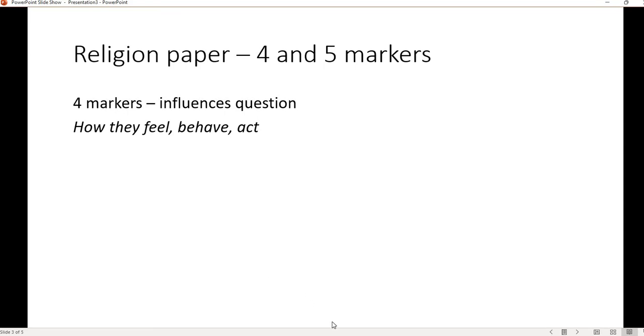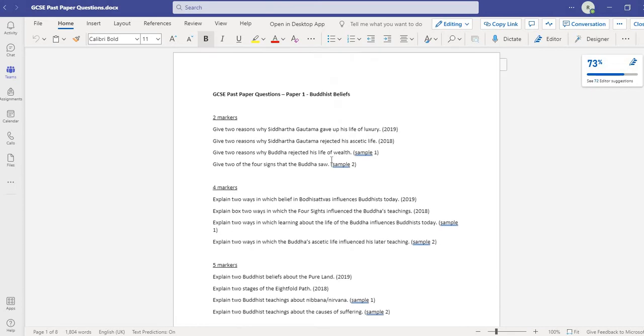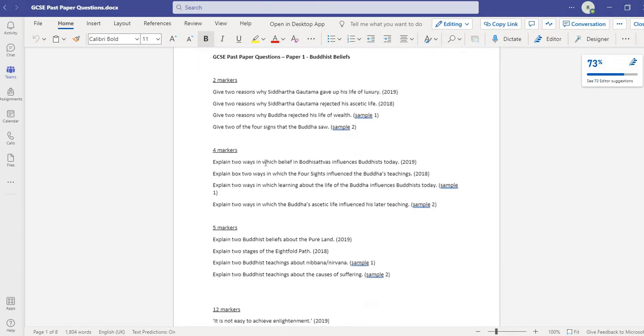I'll give you another example if I go to the Teams group and the past paper questions. So you can see 4 markers here. Explain 2 ways that it influences, explain 2 ways it influences. We can see it's the same style. So for here, explain 2 ways in which the foresights influenced the Buddha's teachings.